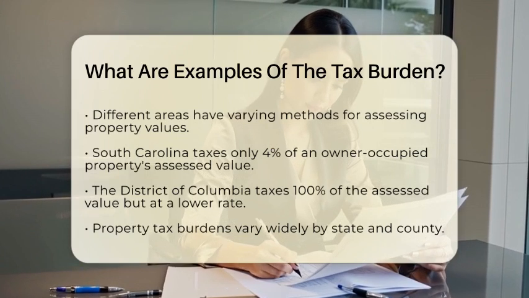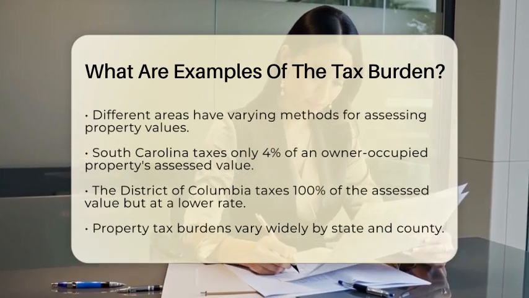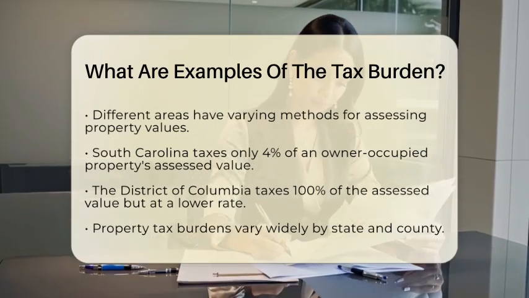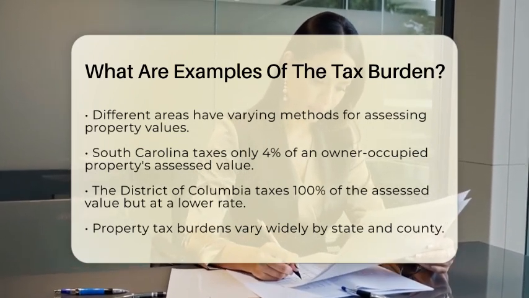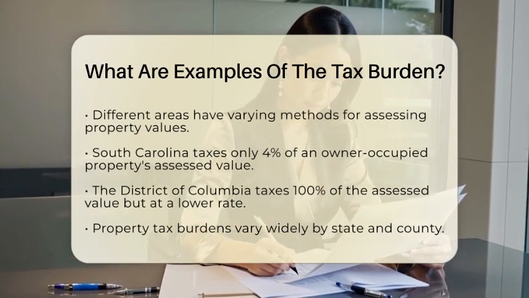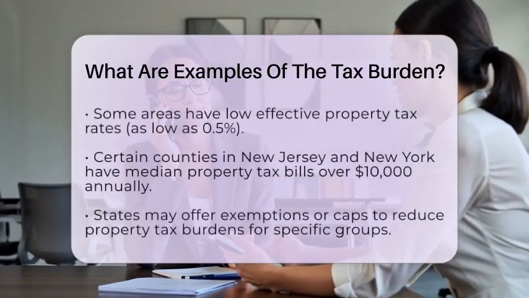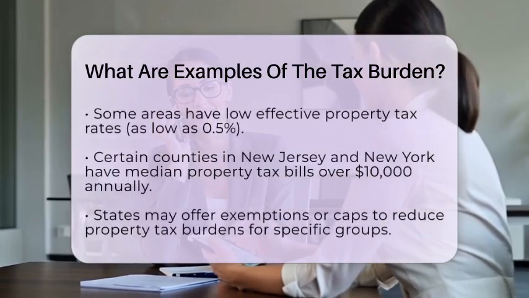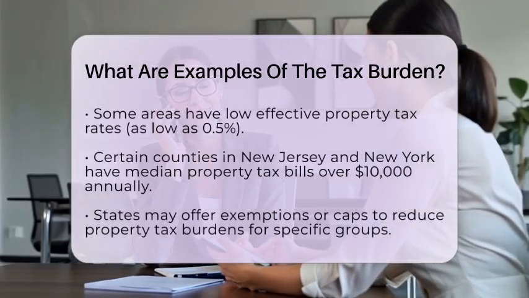Speaking of location, property tax burdens can differ widely from one state or county to another. Some areas have low effective property tax rates, sometimes as low as 0.5%. On the other hand, certain counties in New Jersey and New York have median property tax bills that exceed $10,000 annually. This variation can greatly affect your cash flow and overall returns on investment.